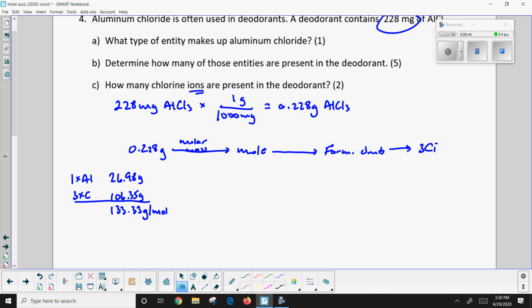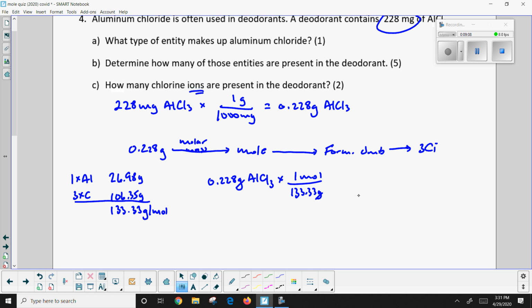So if I have a mole of aluminum chloride, it would have a mass of 133.33 grams. I don't have that. I have a lot less. Well, let's see how many moles we actually have. So now I've got 0.228 grams of aluminum chloride. And I know that if I have 1 mole, so I'm going to make sure the mole's at the top, I've got 133.33 grams. So the units are going to cancel.